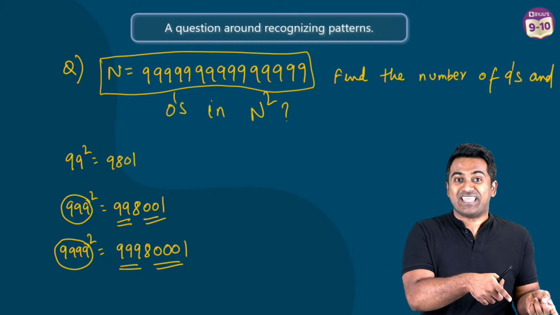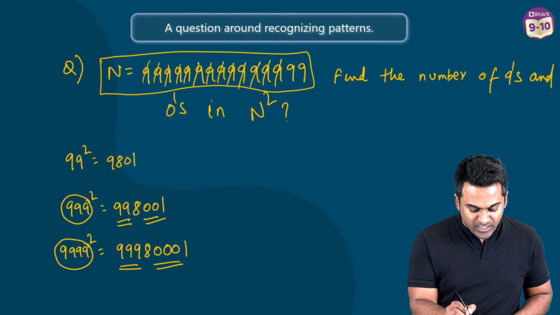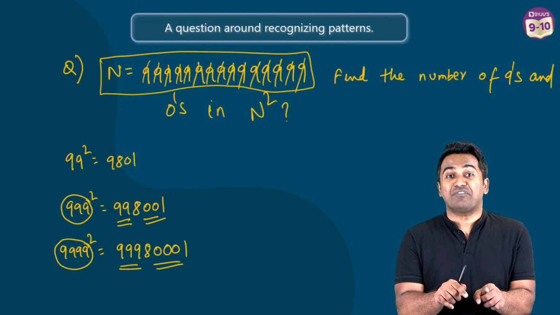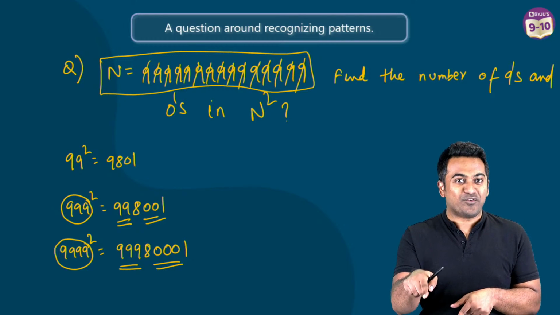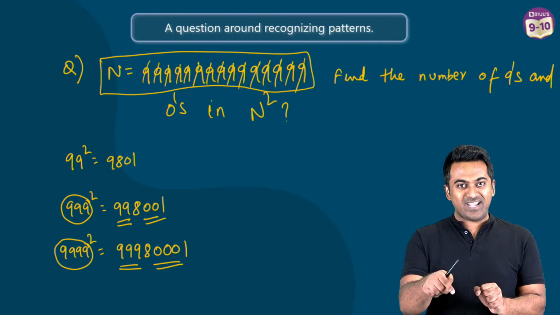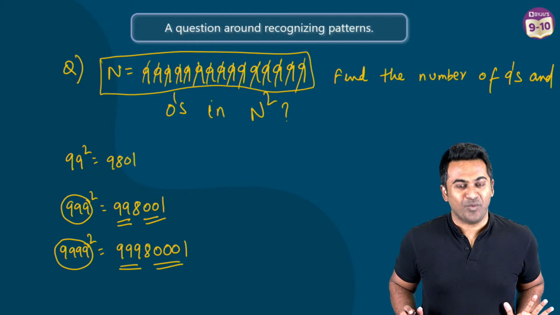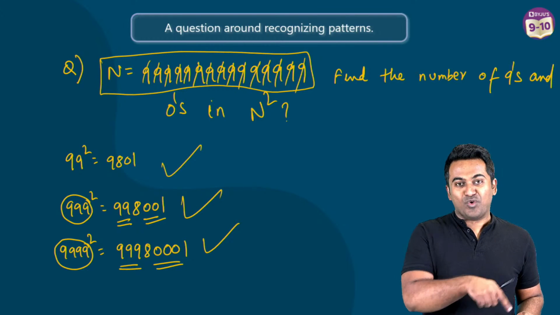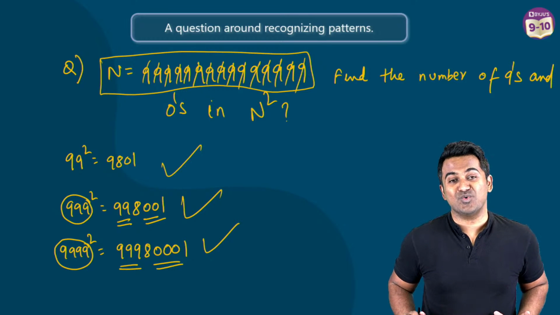So what do you do? One less than the number. Count how many 9s are there: 1, 2, 3, 4, 5, 6, 7, 8, 9, 10, 11, 12, 13, 14, 15. So in the number that I've given you, 9 happens 15 times. When you take the square of that, how many 9s are there going to be? Well, you're going to have 14 9s, then one 8, 14 zeros, and then 1. Okay, so that's a pattern. Once you understand the flow of patterns here, that same idea could be applied, and then you generalize it and you get a result. Okay, so that's how this is going to work.